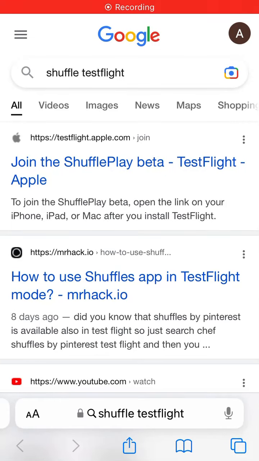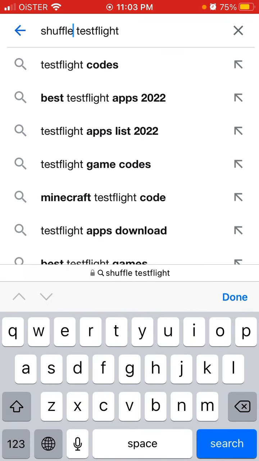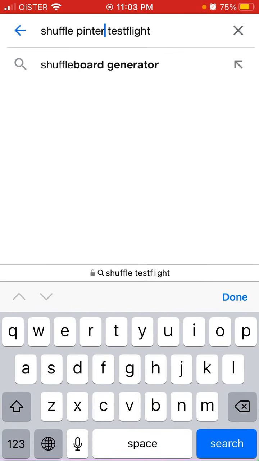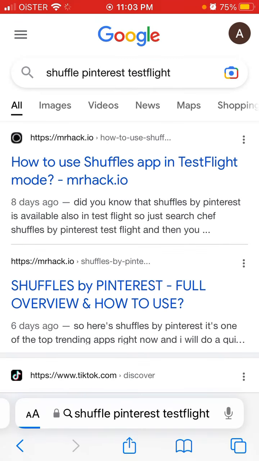Hello everyone, in case you want to try out the Shuffle app on TestFlight, what I did, I just googled Shuffle Pinterest TestFlight.